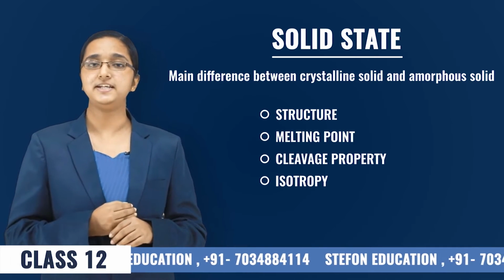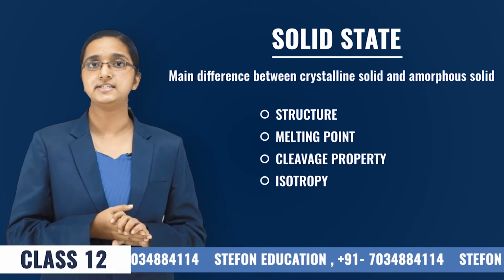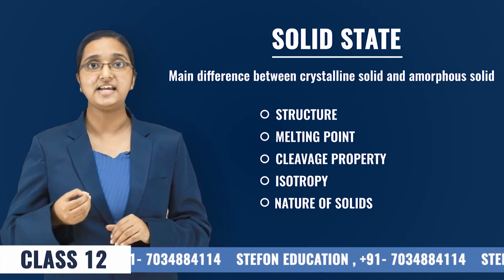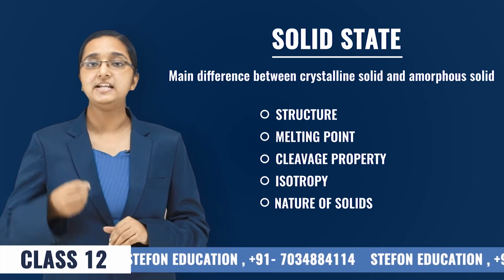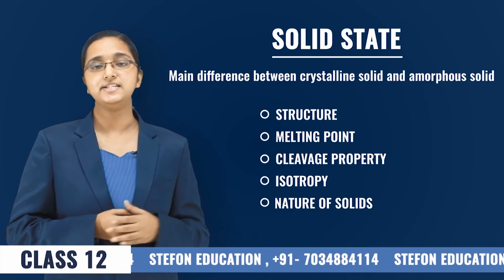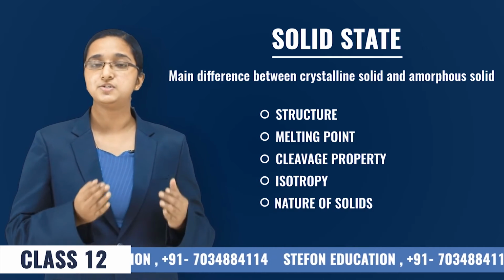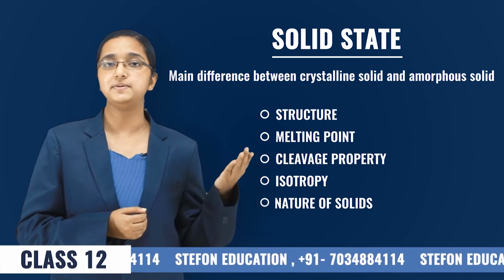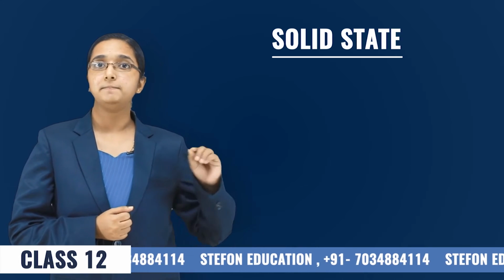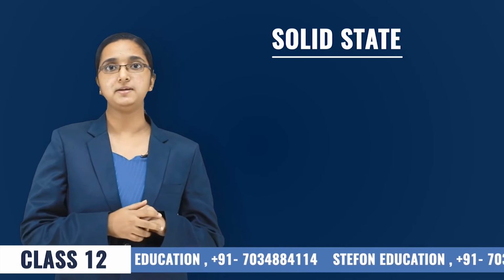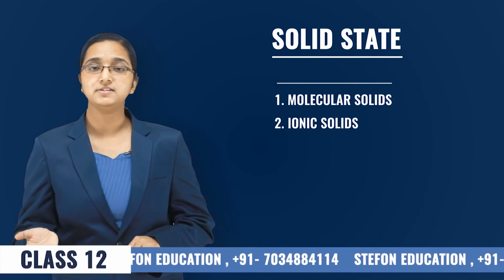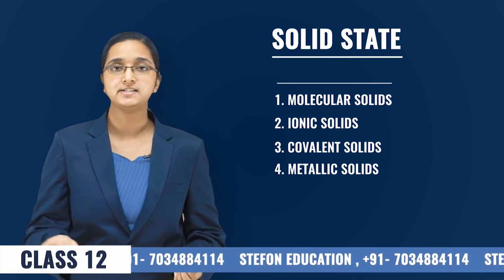The last difference between the crystalline solids and amorphous solids is the nature of solids. In the case of amorphous solids, they have a tendency to flow, and thus they are known as pseudo-solids, whereas the crystalline solids are true solids. So far we have seen the difference between crystalline solids and amorphous solids. In the case of crystalline solids, based on the intermolecular force acting between the particles, we can classify them into four: molecular solids, ionic solids, covalent solids, and metallic solids.